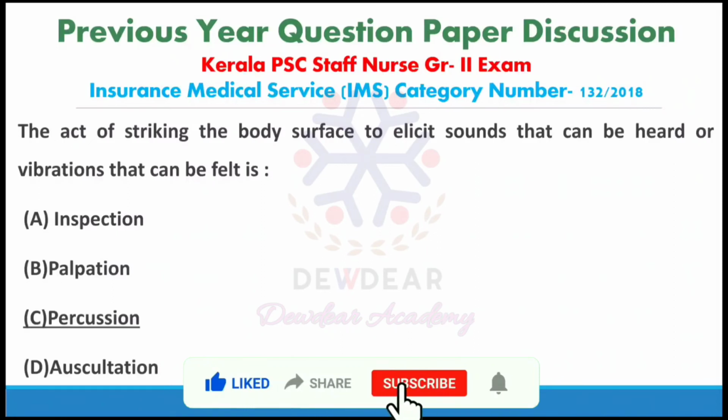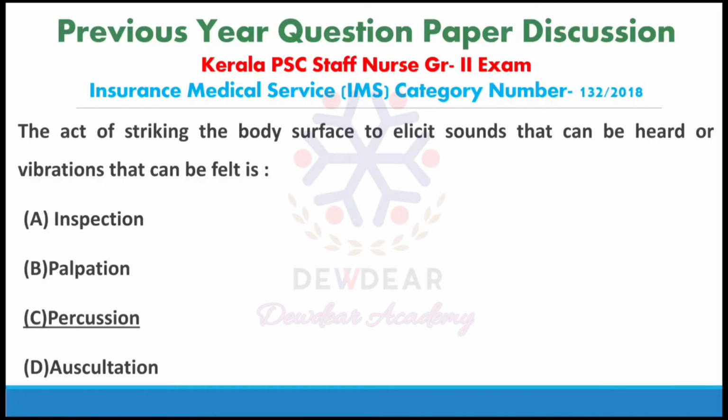Inspection means the close and careful visualization of a person as a whole and of each body system. And palpation is the examination of body using sense of touch. And percussion is the act of striking the body surface to elicit sounds that can be heard or vibrations that can be felt. And auscultation means listening to the sounds produced by body using stethoscope.